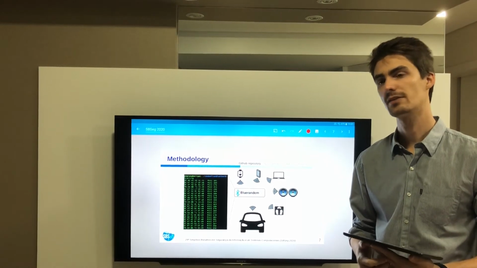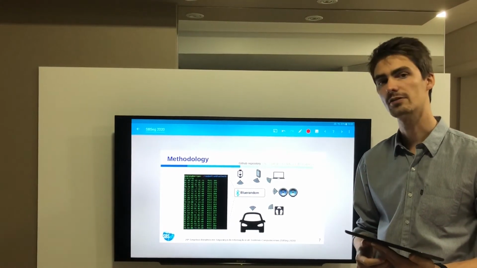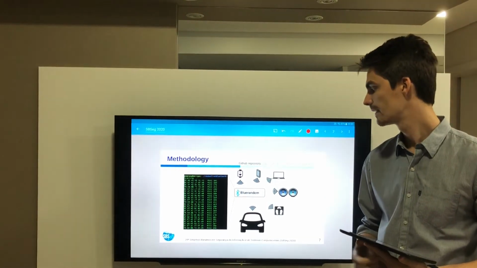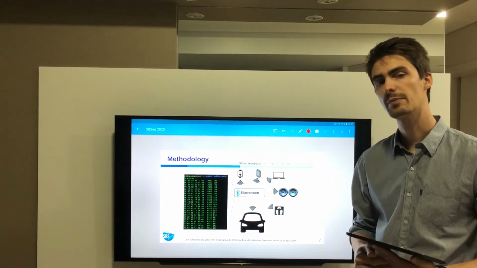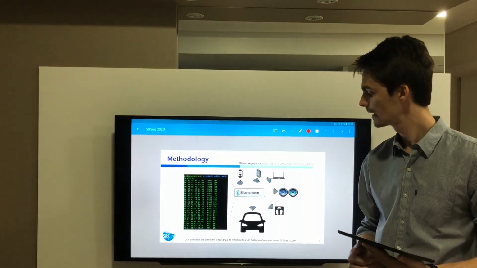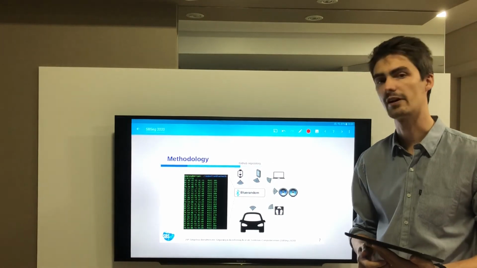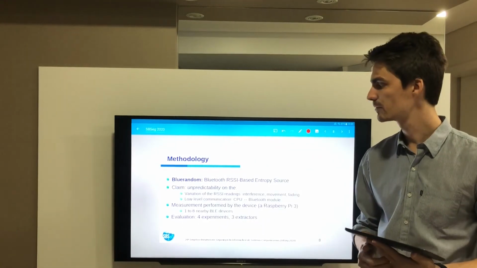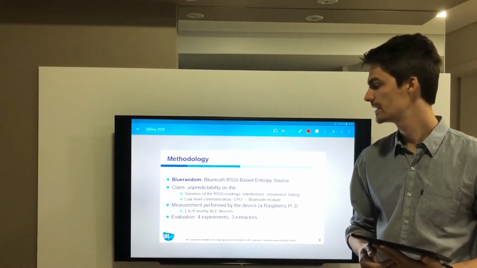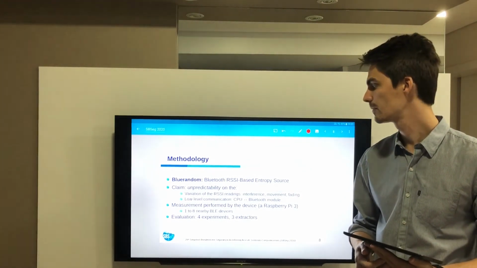IoT devices often depend on wireless communication. Bluetooth Low Energy is a popular technology used in IoT, so it is the main technology used in our methodology. In the center of the figure, a Raspberry Pi 3 device, in this case, uses our proposal called Bluerandom. It scans for nearby devices in order to collect the randomness from the environment. Our proposal is called Bluerandom since it uses the Bluetooth technology and uses the Received Signal Strength Indicator measurements for the random extraction.